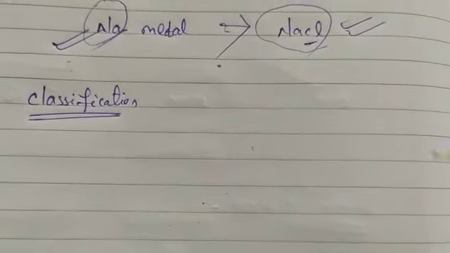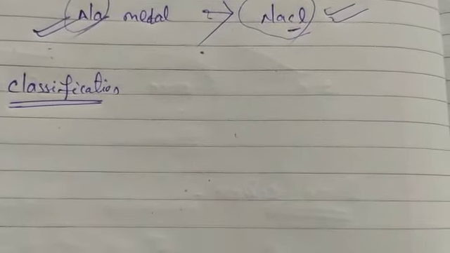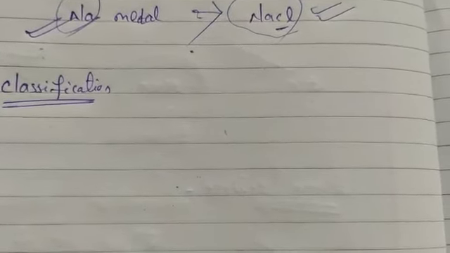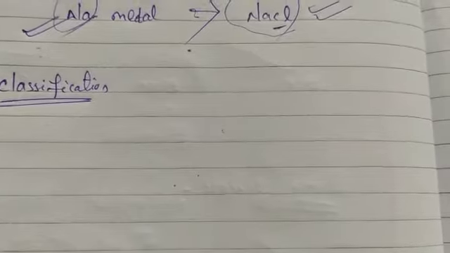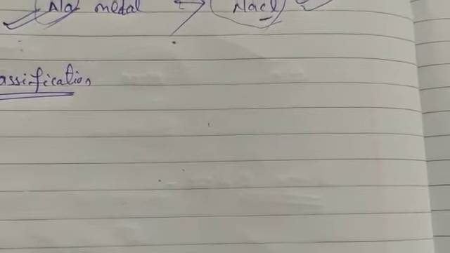So elements have different properties and their properties depend upon the type of atoms they have. Based on the properties, the elements are classified into three categories, that is metals, non-metals and metalloids.